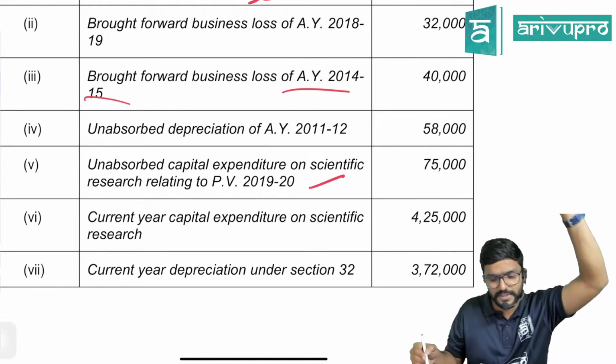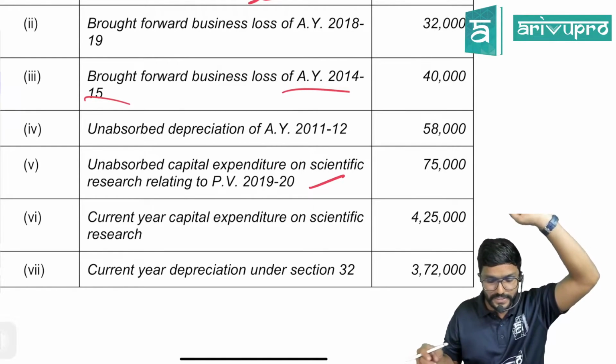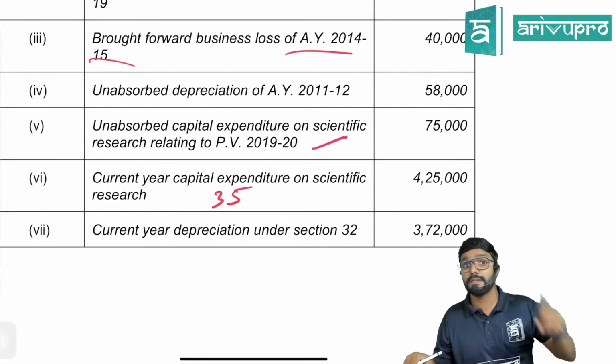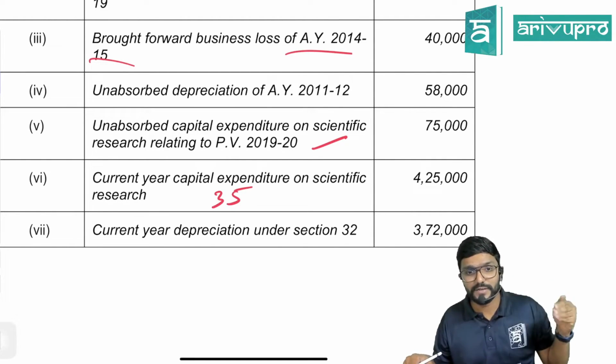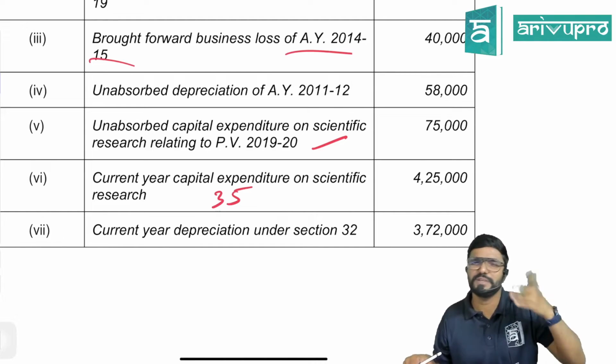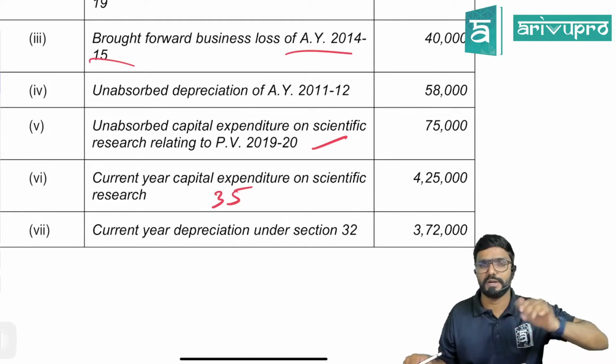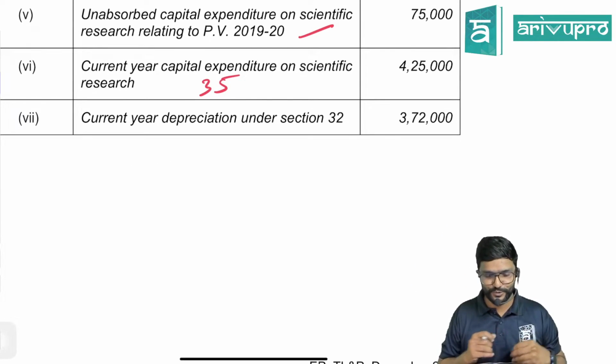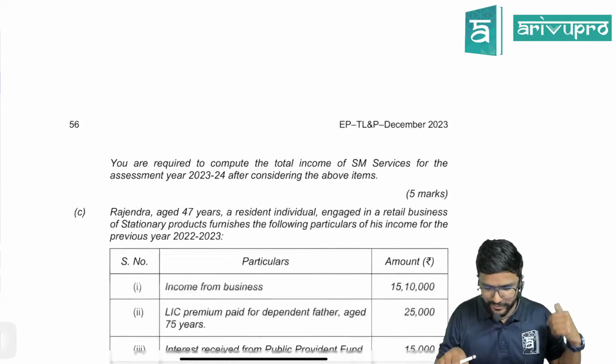So can we claim this, sir? Yes, we can claim. Next, current year capital expenditure on scientific research, can we claim it? Yes, except on land. When they have not given anything on what they have spent, assume it is not on land. If it is on land, you cannot claim. Current year depreciation under section 32. Oh, all the capital things they have given more.